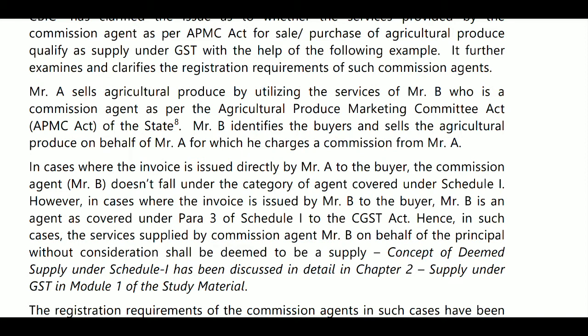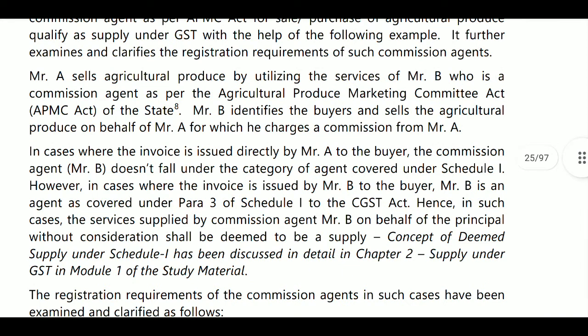Mr. A sells agriculture produce by utilizing the service of Mr. B, who is a commission agent as per the agriculture produce act. So here B will be the commission agent, A will be the agriculturist, and B is a registered person in APMC. Mr. B identifies the buyers and sellers of agriculture produce on behalf of Mr. A, for which he charges commission from Mr. A. Okay. So the registered person will be B.